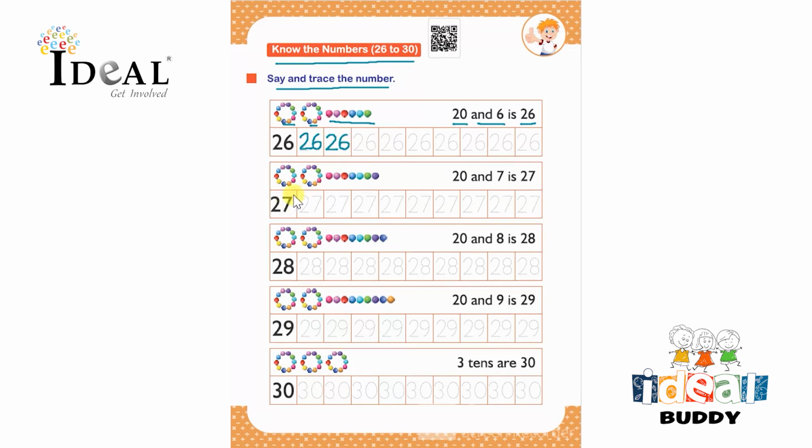After that, there are 2 groups of tens and 7 ones. So 20 and 7 is 27. So the number is 27 and then the child has to trace the number over here.